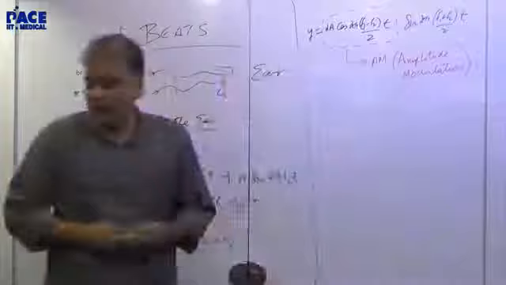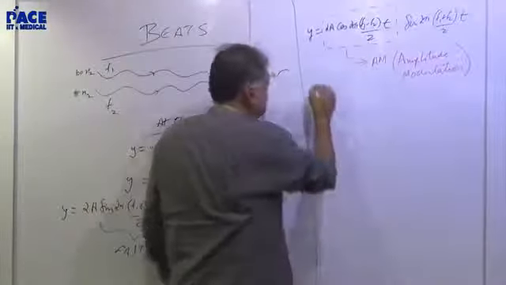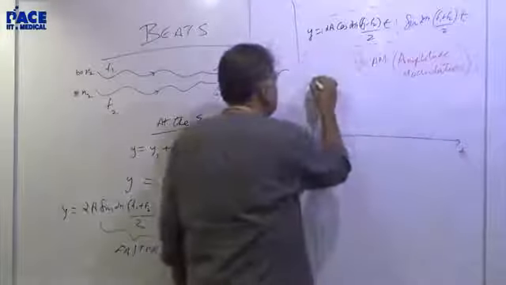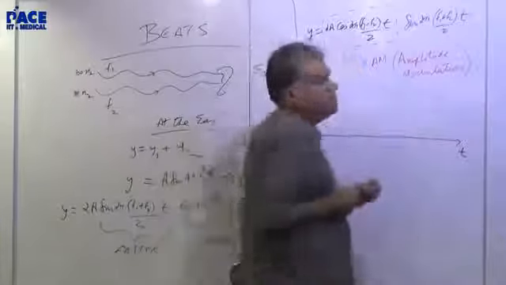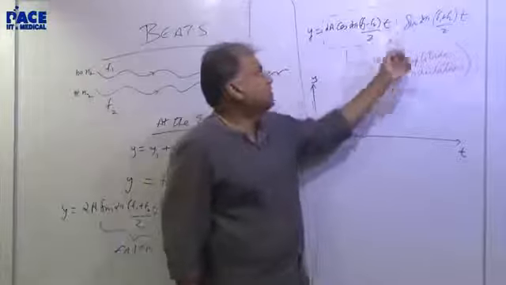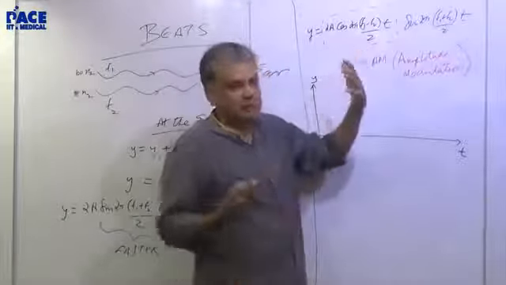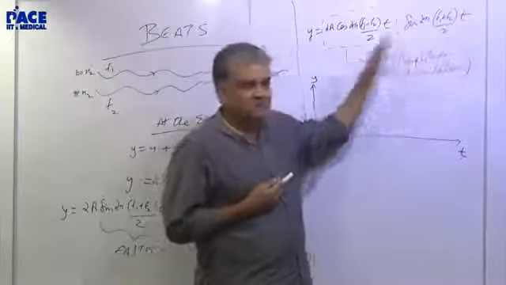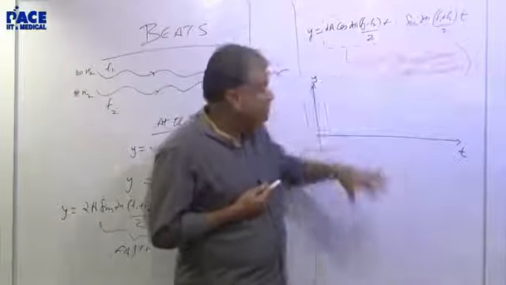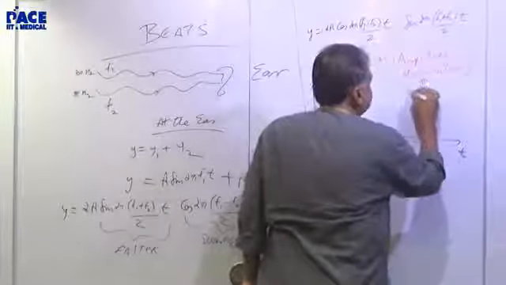Amplitude modulation. That's what it is. How do we draw this graph? Mathematically speaking, the way you draw this graph is, you have y and t. First of all, draw the amplitude modulation. See, what will be the maximum this graph will go? This sine value will be plus 1, then this will have the maximum values. And when it is minus 1, it will have the minimum values. So the range will be from the plus 1 of this to minus 1 of this. I am not drawing the graph, I am drawing the envelope. Actually this modulation means envelope.